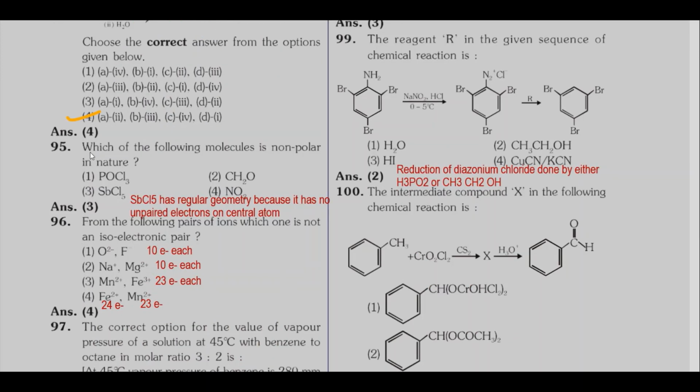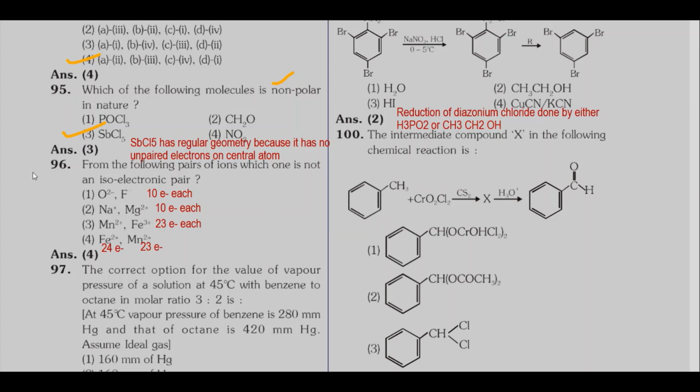Coming to question number 95. Which of the following molecules is non-polar in nature? Option 3 is correct. In SbCl5, it has a regular geometry because it has no lone pair of electrons on the central atom. Whenever a molecule has regular geometry, it has no dipole moment. It is non-polar in nature.